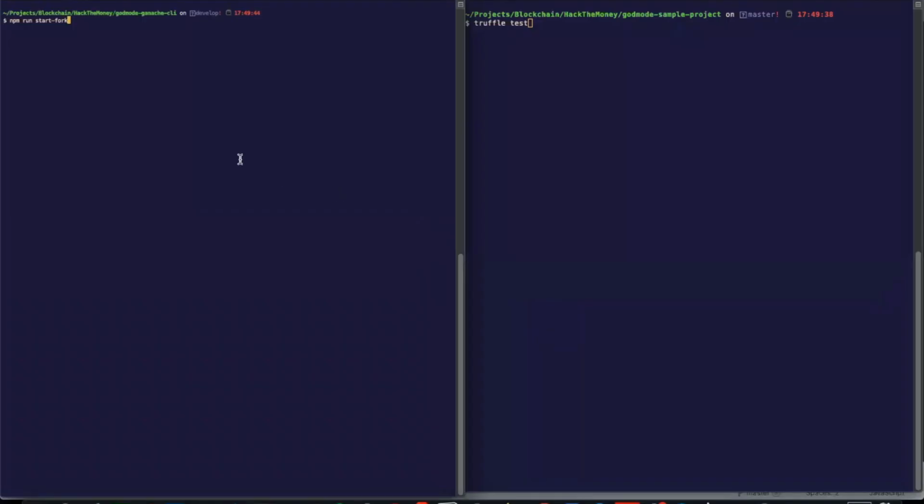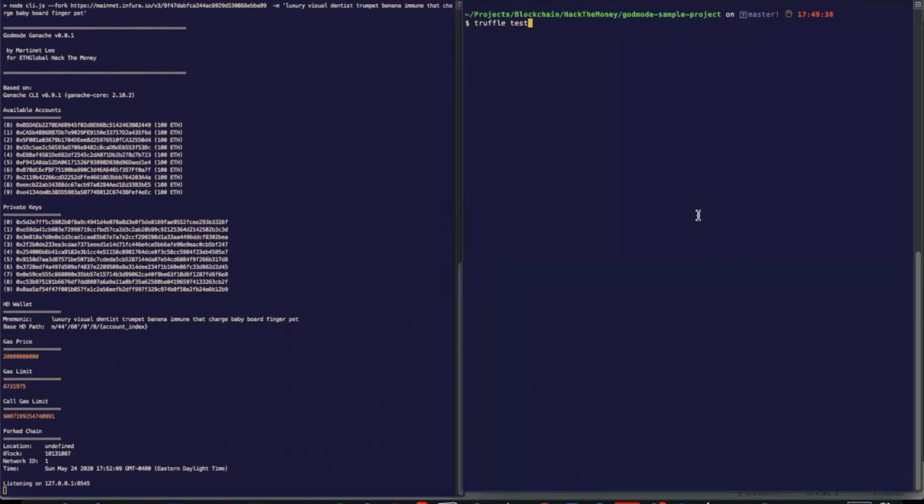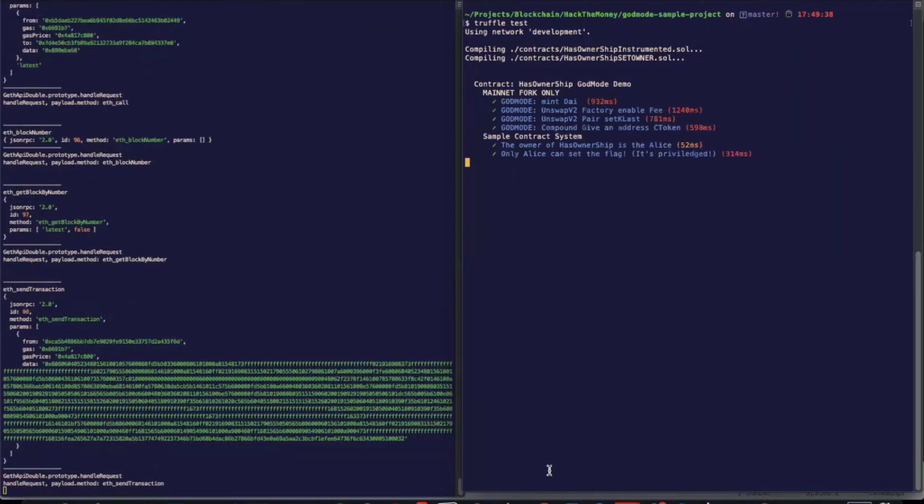On the left, I have a modified Ganache running, and on the right, I have the Truffle test that utilizes the library. And that's it, all passed.